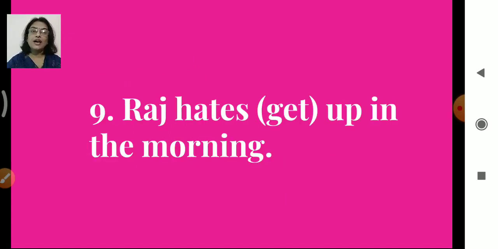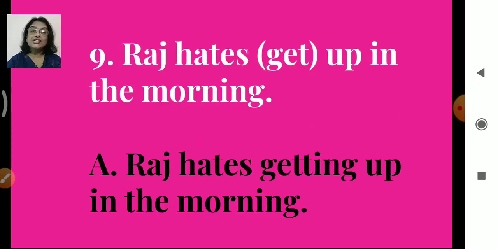Ninth one. Raj hates get up in the morning. So get, we have to add ing, getting. Again, double T is there: G-E-T-T-I-N-G. Raj hates getting up in the morning.